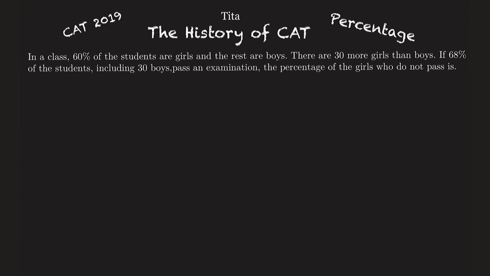So what is being said here? This question says that in a class 60% of the students are girls. The total number of students I don't know, but 60% are girls, and the rest are boys, which means 40% will be boys. There are 30 more girls than boys, which means 20%, the difference between 40 and 60, is 30 more girls. If 68% of the students, including 30 boys, pass an examination, then find the percentage of girls who do not pass. That is my question. Let's start by analyzing this and eventually reach the answer. This question should not take more than a minute.